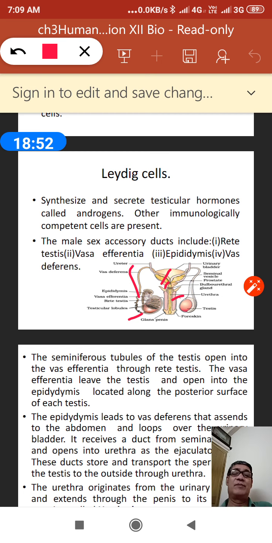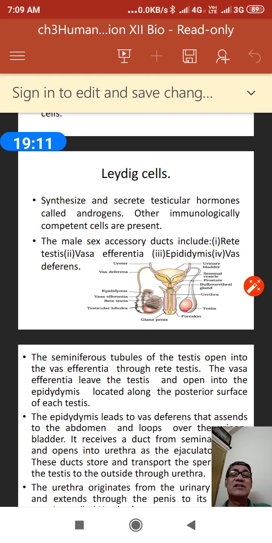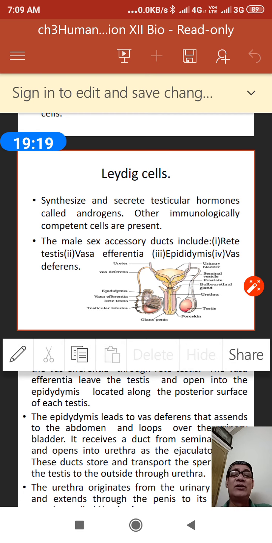The sperm passes through all of these, and when it comes to the ejaculatory duct, it receives the duct from the seminal vesicle, and from the seminal vesicle it gets the seminal fluid, and then it opens into the urethra.